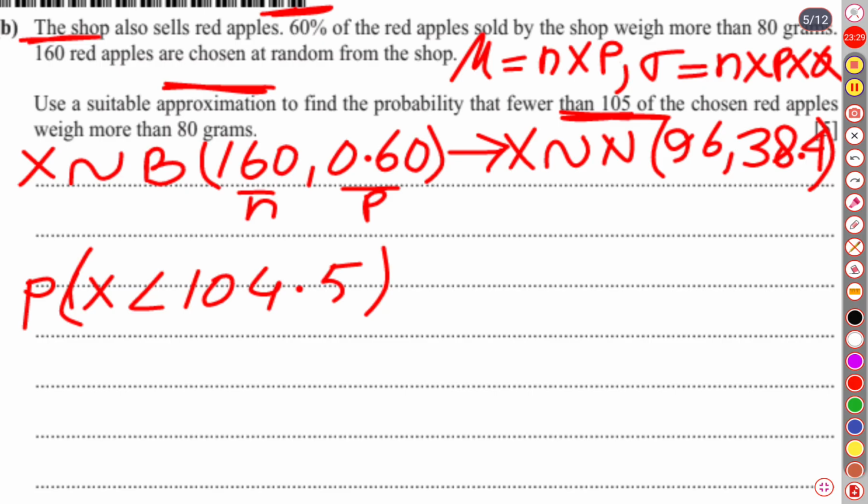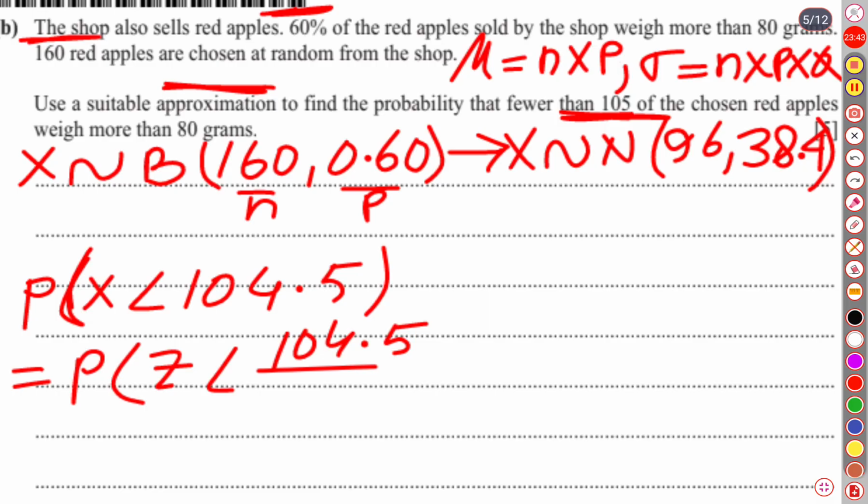Then we will find the z-score. We'll standardize this: probability of z less than 104.5 minus the mean value, which is mu, 96, over the standard deviation, which is the square root of the variance, 38.4.